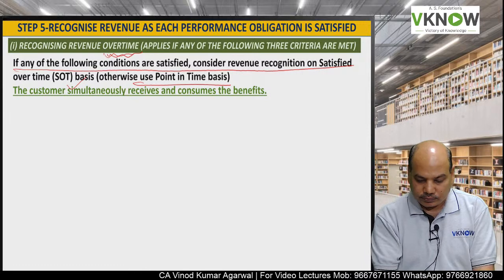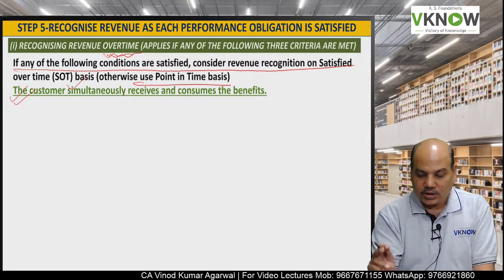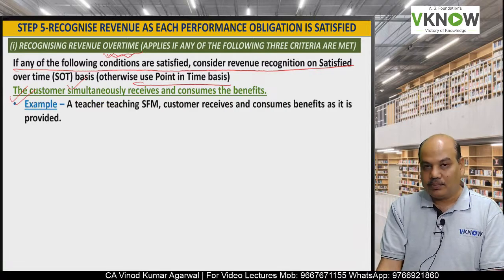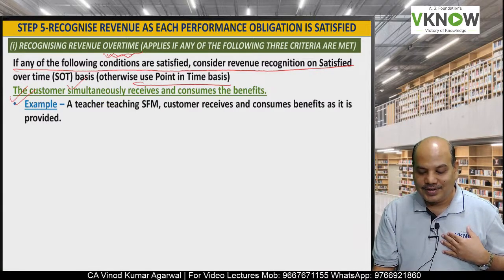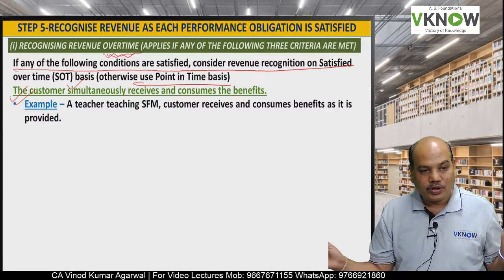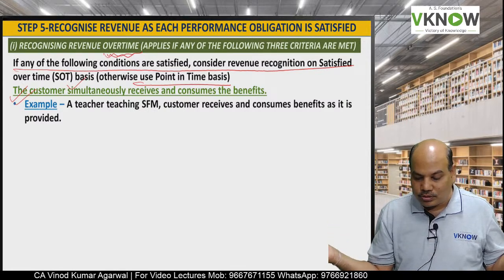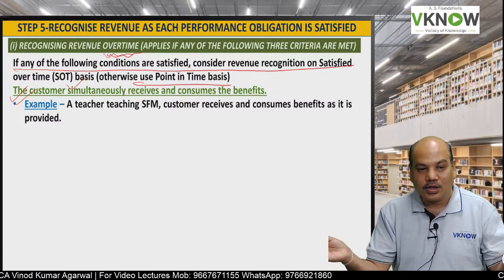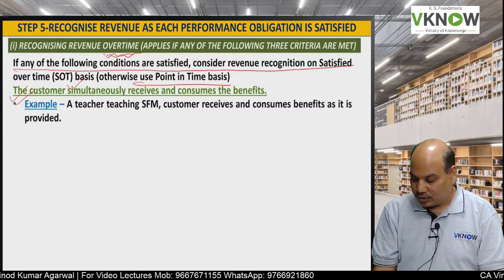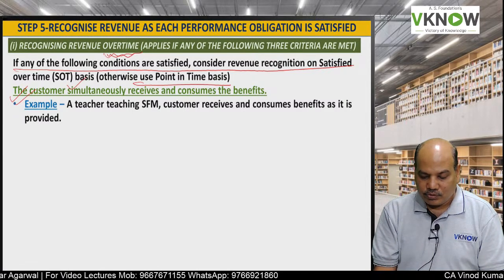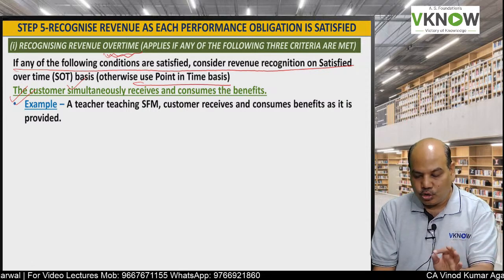So first is: customer simultaneously receives and consumes the benefit. Example, a teacher teaching FR, SFM, and suppose it's a 1 year or 2 year course. The customer, here the student, receives and consumes the benefit as it is provided. So in that case, we can recognize revenue over time.